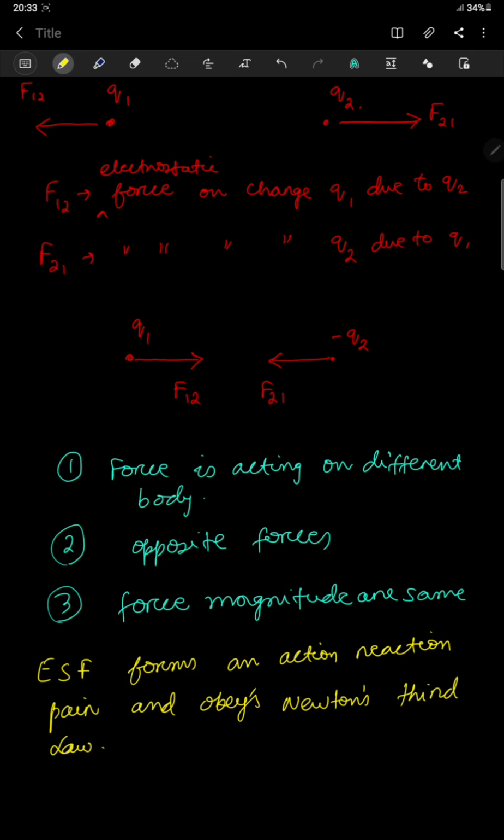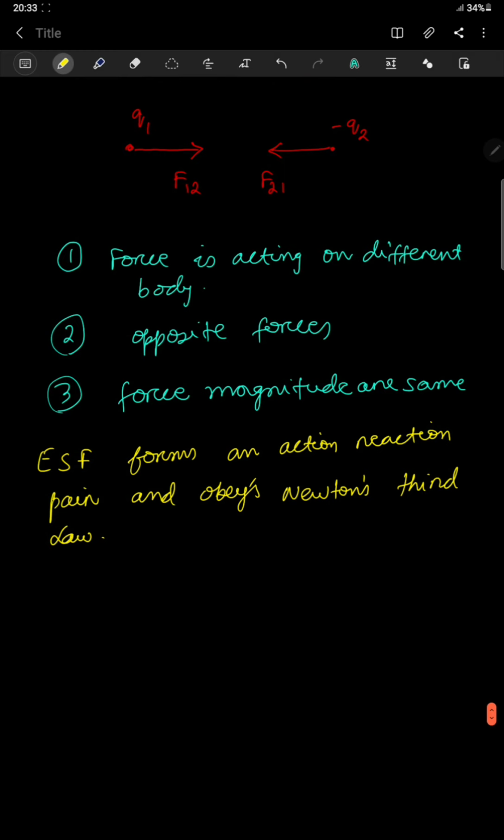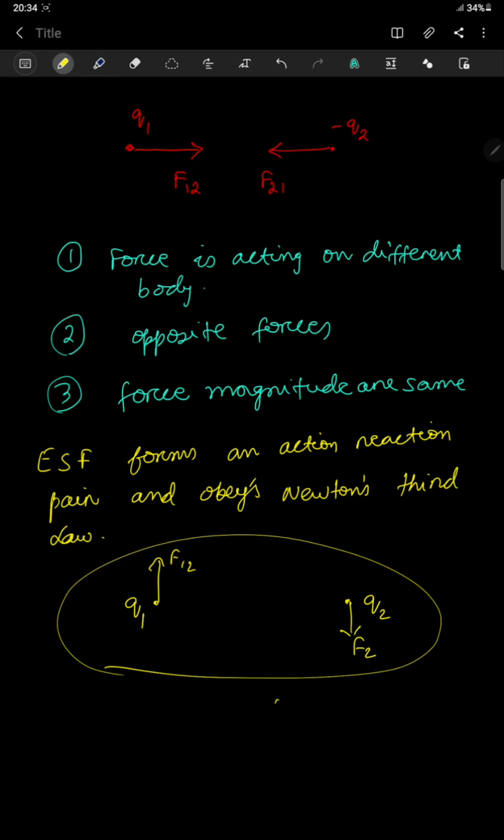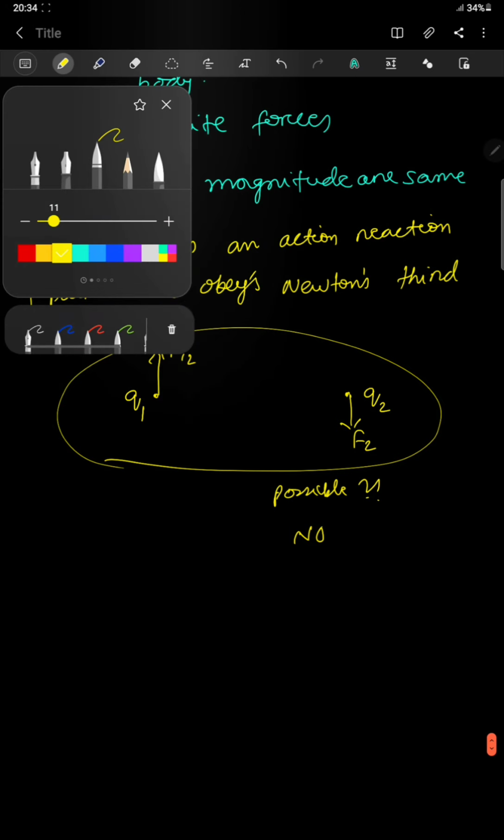Okay, now we have to understand this. It might so happen that I will have charges Q1, Q2, the forces here will be F12 and here it will be F21. Is such kind of situation possible? Probably the answer is no, it's not possible. Then do I need to modify this statement which I have made? Yes, this statement needs a very slight modification. Now what is that modification?